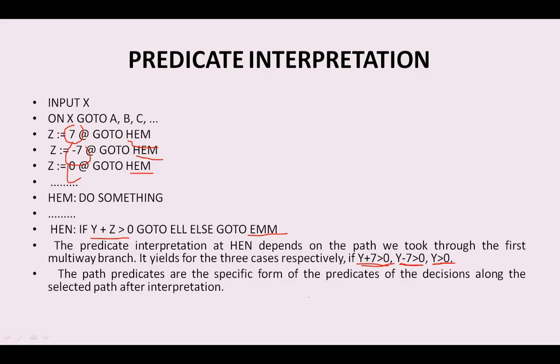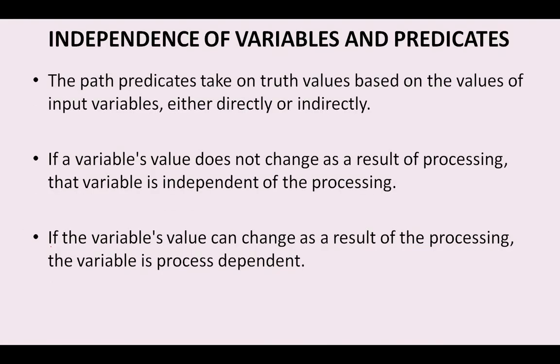The path predicates are the specific form of the predicates of the decisions along the selected path after the interpretation. So we can interpret such kind of predicates like this, with the help of some set of input values.